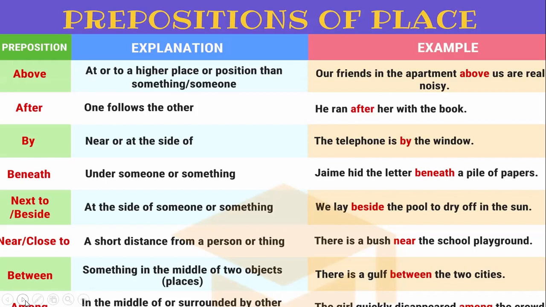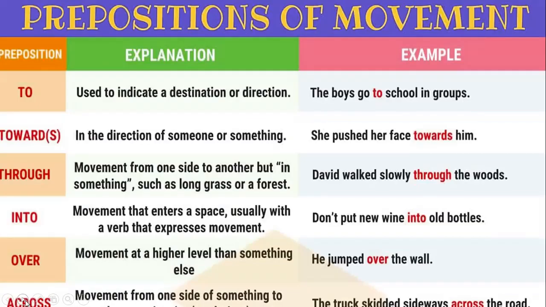Distribute the sweets equally among the children. If I say distribute the sweets between Ram and Sham, I am talking about two persons, Ram and Sham, so I am using the word between. But if I say distribute the sweets equally among the children, here I am talking about children, more than two. So I have used preposition among.